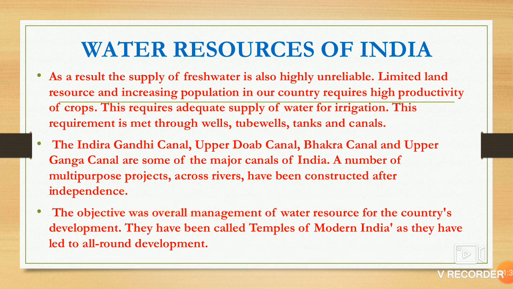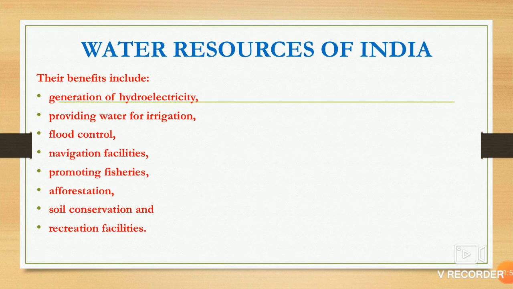You know why we need a dam? It is a source of water. It gives water for irrigation, for drinking, and for producing electricity through hydroelectricity. That's why it is known as the temple of modern India. So there are some benefits. You can generate hydroelectricity. Irrigation, providing water to crops. It can control floods. When you know the flood is going to come, you can close the gates and the water is stored in the dams.